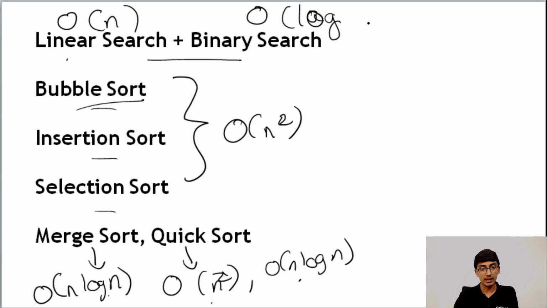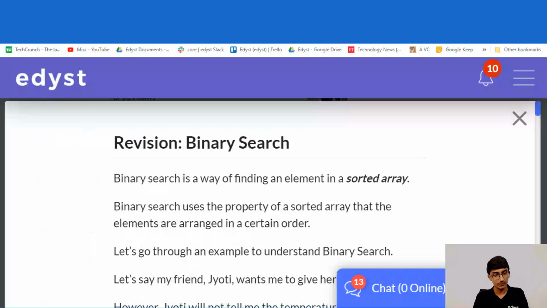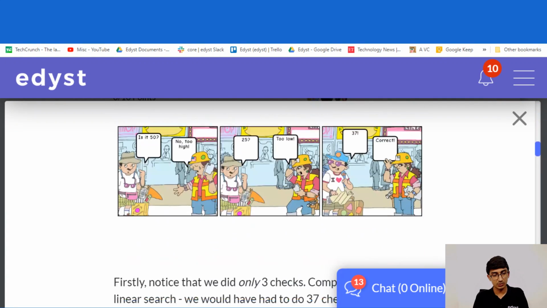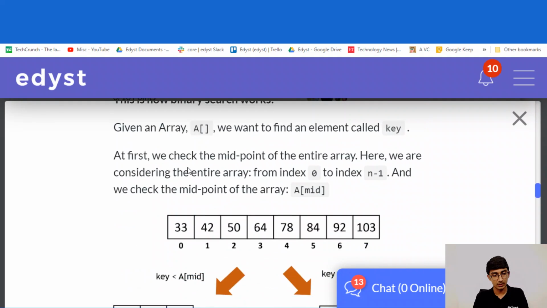But how is it order log n? Pretty simple. For those of you who don't remember your binary search, let me refresh the binary search part for you, and we will go to the Edyst platform for a very simple understanding of how binary search works. Just opening that up, 1 second. Yes, so we have revision of binary search. The way binary search works is...